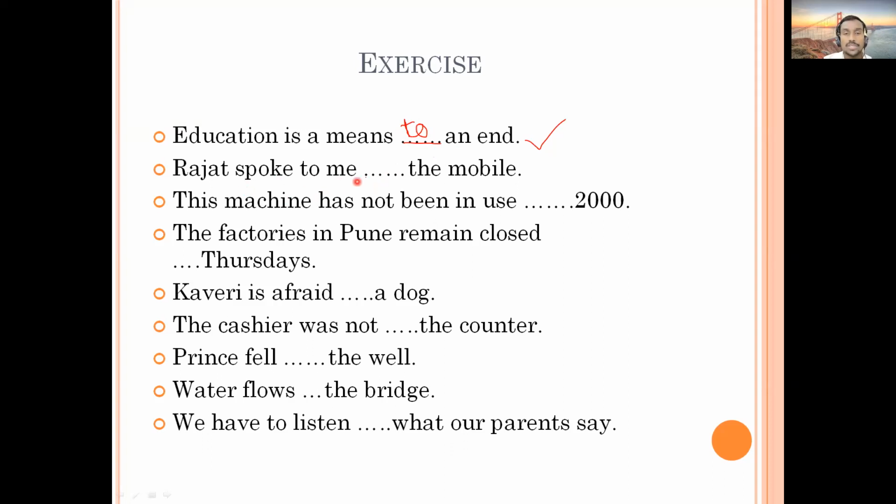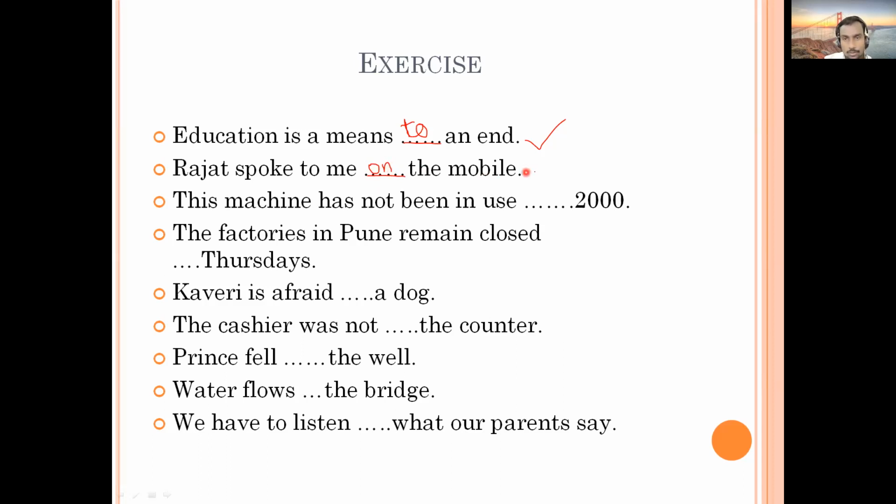Rajat spoke to me dash the mobile. About. It can be "about" or "on" the mobile. We can use it on the mobile, okay?